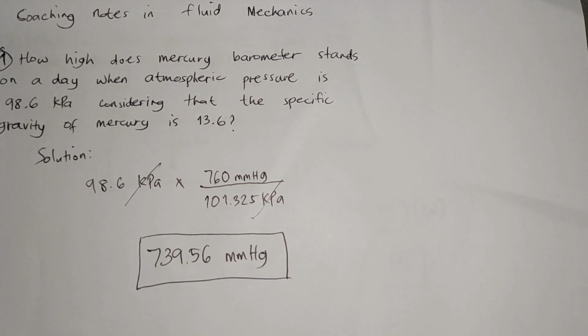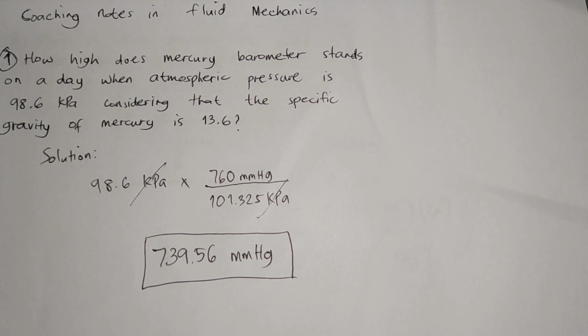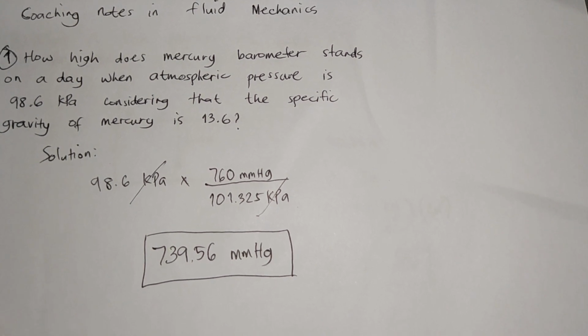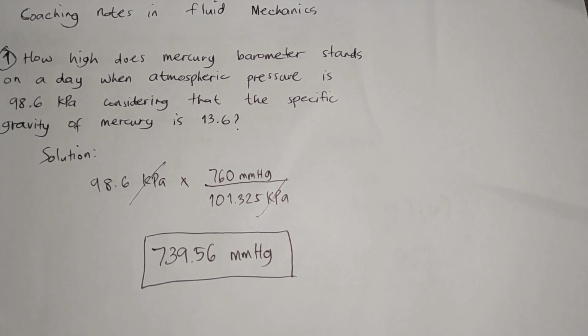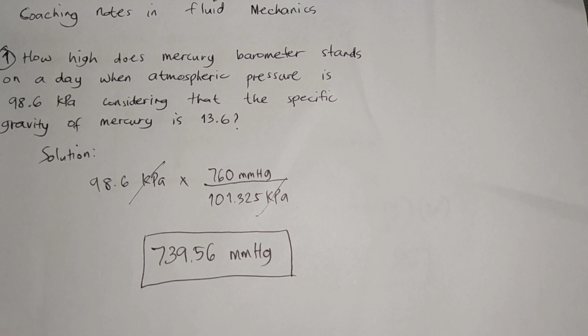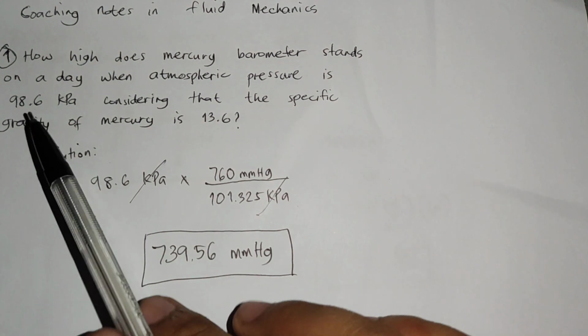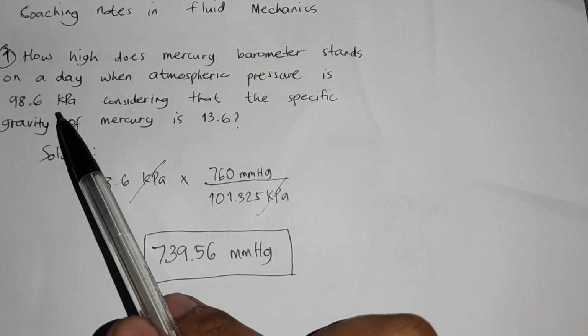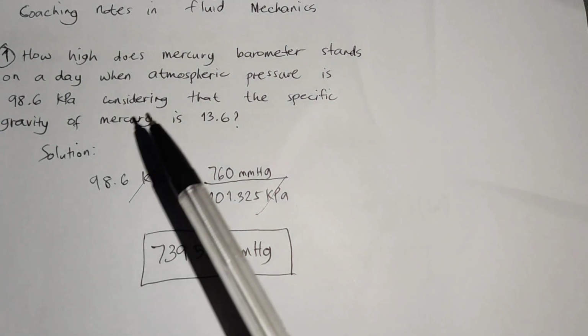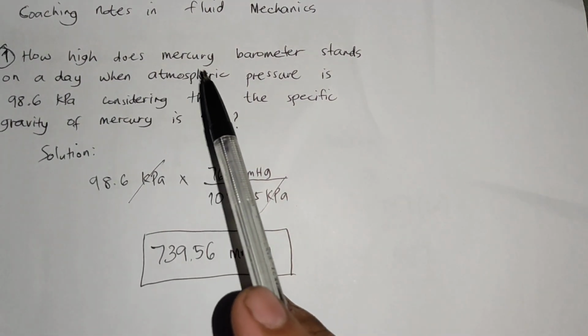Simulan natin. Number 1, sabi dyan, how high does a mercury barometer stand on a day when atmospheric pressure is 98.6 kilopascals, considering that the specific gravity of mercury is 13.6. So solution, paano ko ba siya sinolve? Una, binigay yung 98.6 kilopascals. Okay? Ang hinihingi, height daw. How high does mercury barometer?